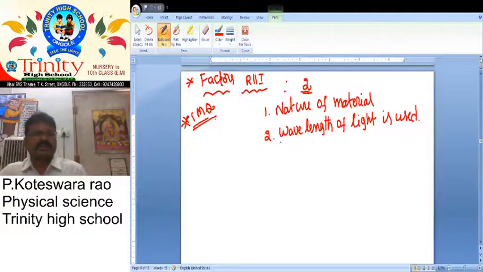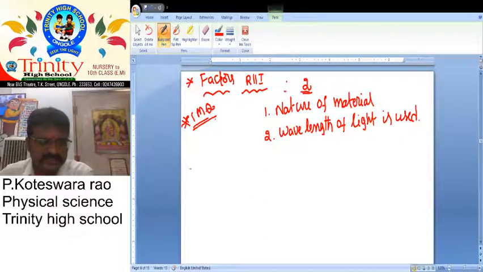If you take water, what about the refractive index? 1.33. If you take air, what about the refractive index? 1.0003. Because these two materials are not the same, nature of material is different. And do you know what about their wavelength? The wavelength of light is also not the same.